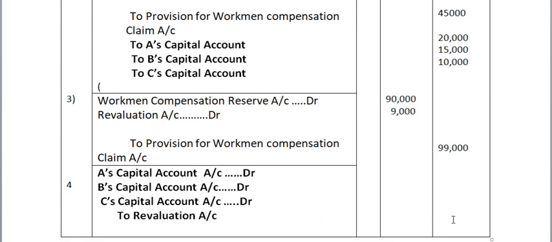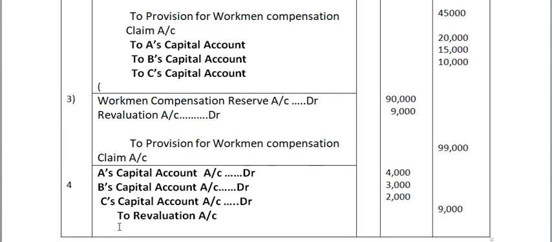The 9,000 rupees is divided among the partners in their old profit sharing ratio, 4:3:2, so 4,000, 3,000 and 2,000.